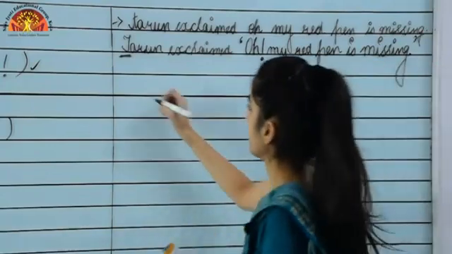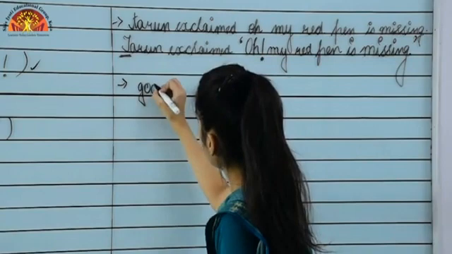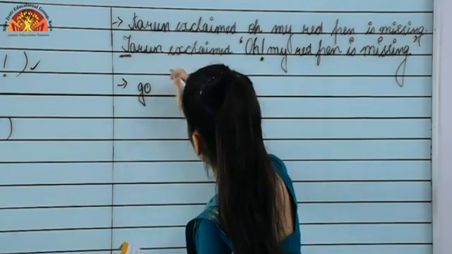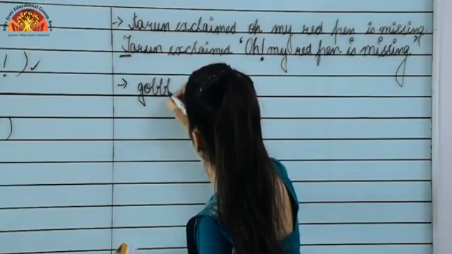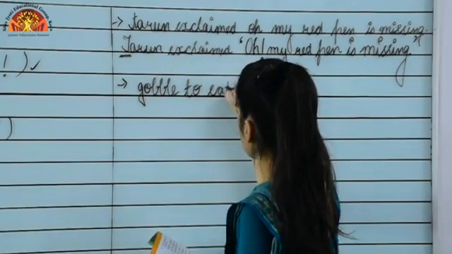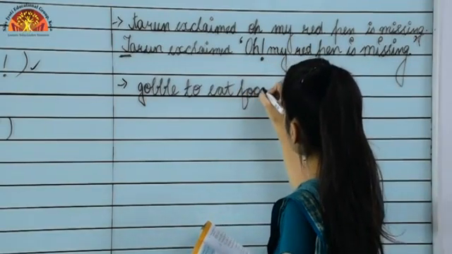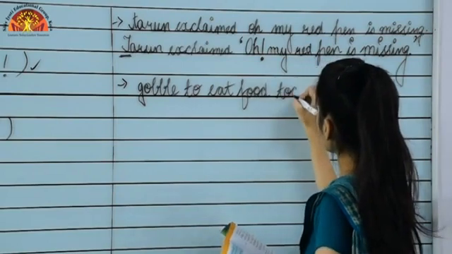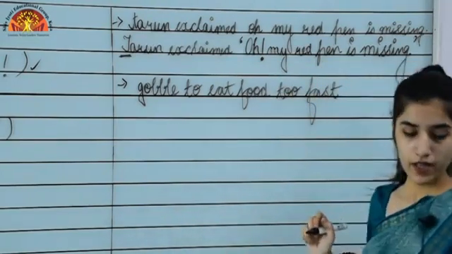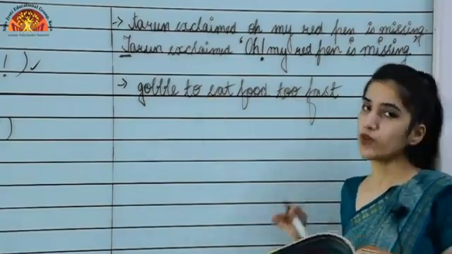Gobble, to eat food too fast. Okay, so what we have to do is insert the colon over here.